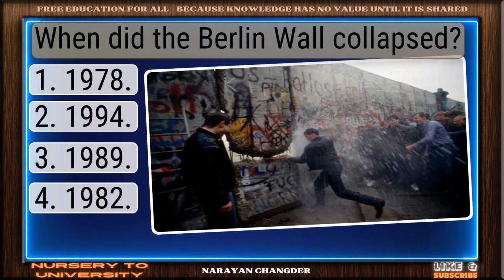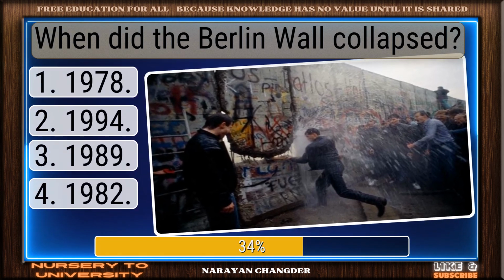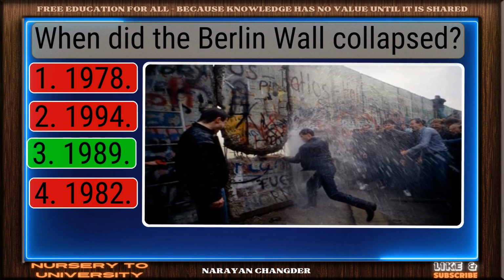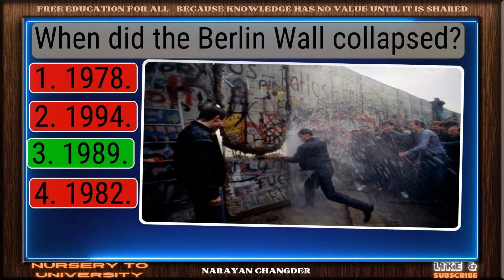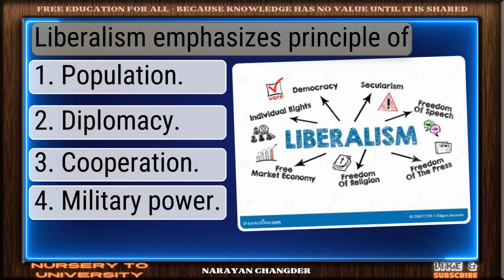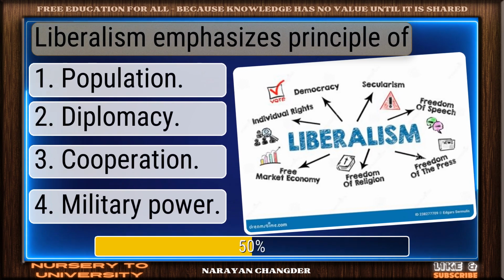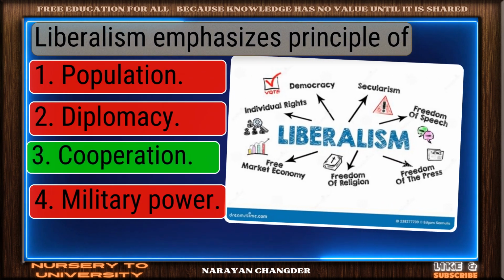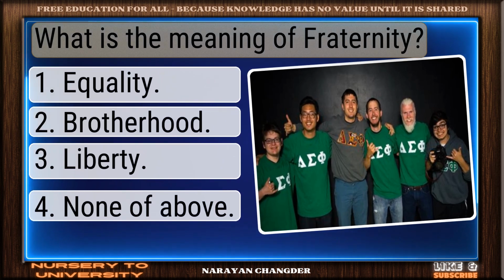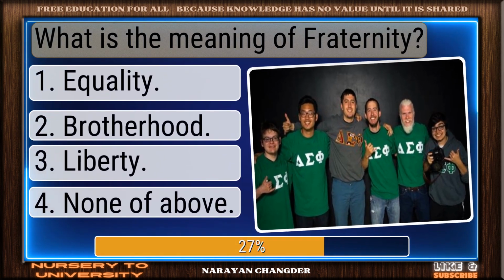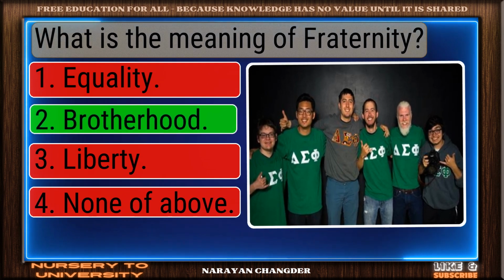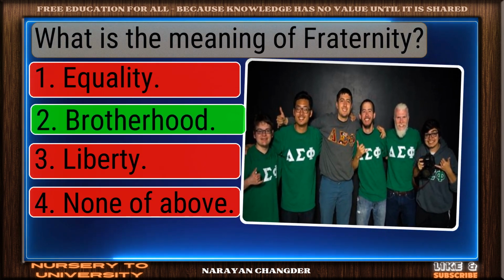When did the Berlin Wall collapse? Nice selection. 1989 is the correct and valid answer. Liberalism emphasizes the principle of? Well reasoned. Cooperation is the correct choice. What is the meaning of fraternity? On track. Brotherhood is the correct answer.